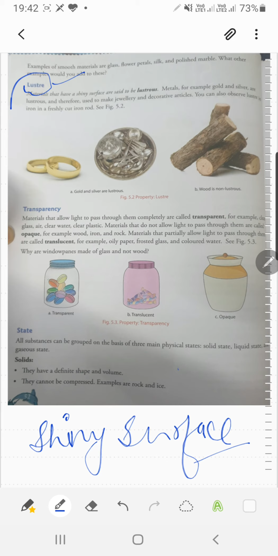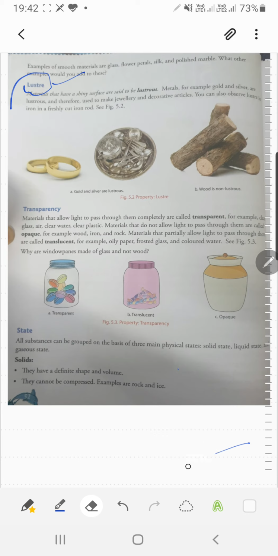Metals, for example gold and silver, are lustrous, and therefore they are used to make jewelry, which you wear sometimes, like your mother wears in her ears. The decorative articles are also lustrous because they are made up of metals that have a shiny surface. You can also observe luster in a freshly cut iron rod. If you cut the iron rod, you will see that the surface of the iron is shiny, so it means the iron is also lustrous.